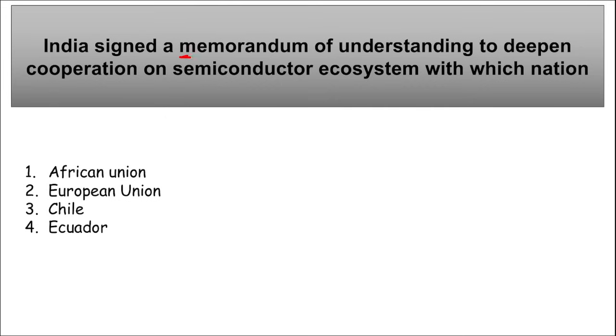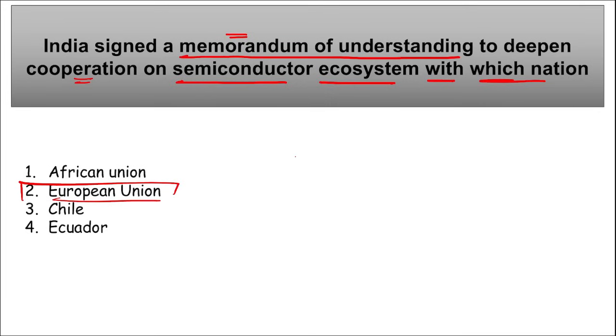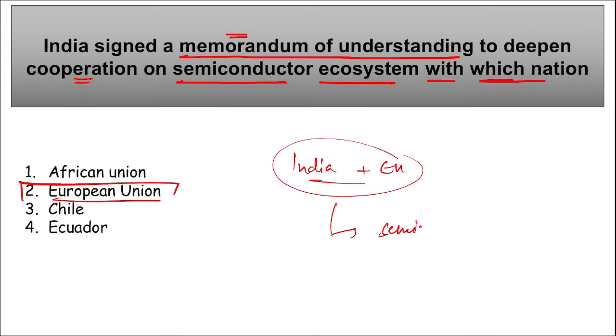Next, India signed a memorandum of understanding to deepen cooperation on semiconductor ecosystem with which nation? So India signed this memorandum of understanding to deepen cooperation on semiconductor ecosystem with which nation? It is with the European Union, right? Mark this. So we can say India and the European Union will be collaborating together to work towards semiconductors, right?